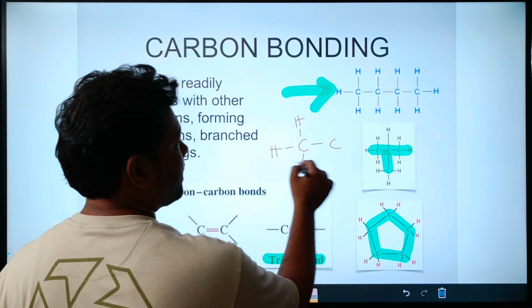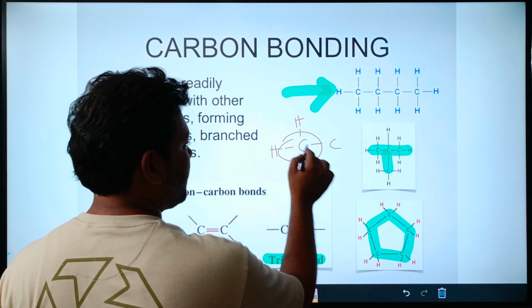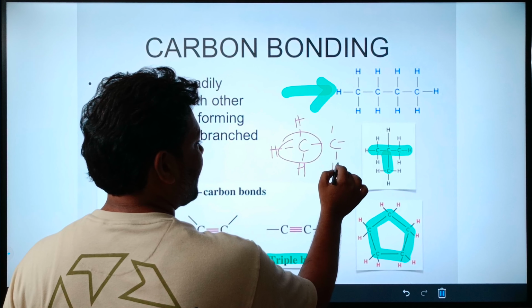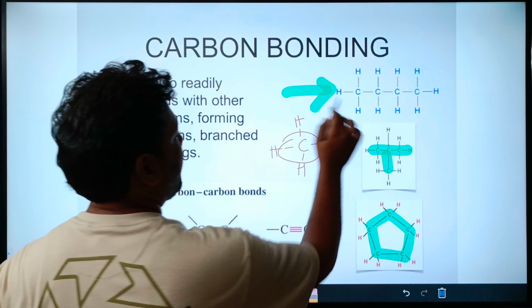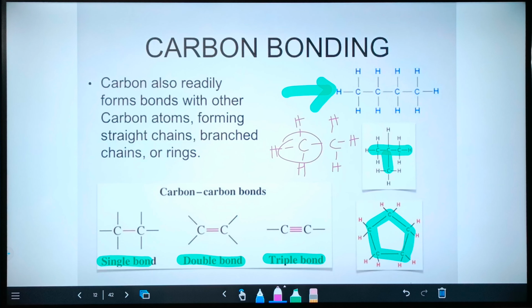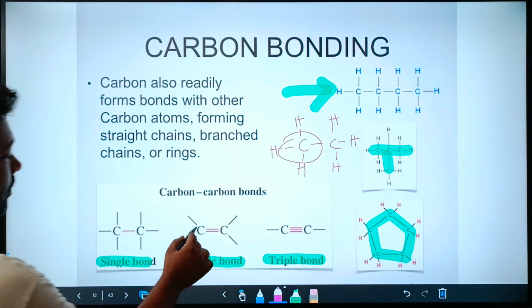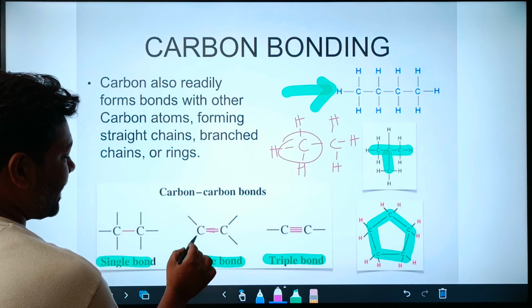Now its tetravalency is satisfied, you can see this. Now coming to this carbon, one of the valencies is here and the other three valencies are with hydrogen. So mind it. Writing this way, you can see here this carbon also has two valencies, 1 2, and this is 3 and 4.